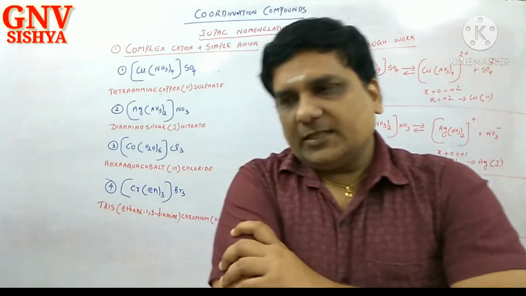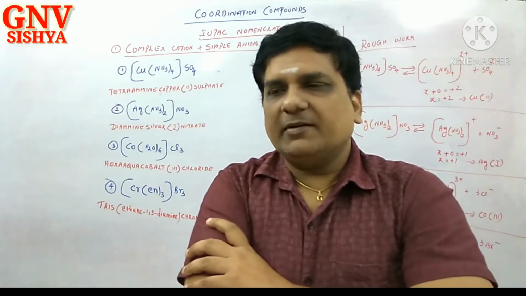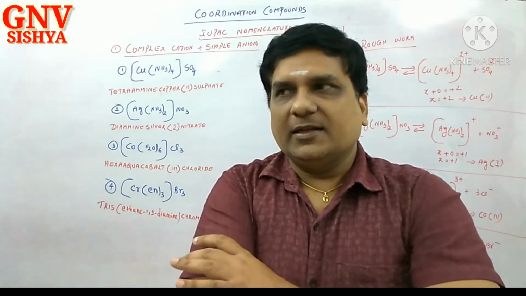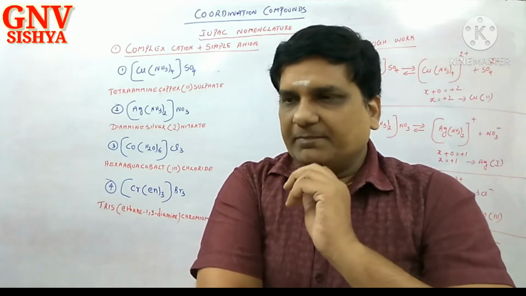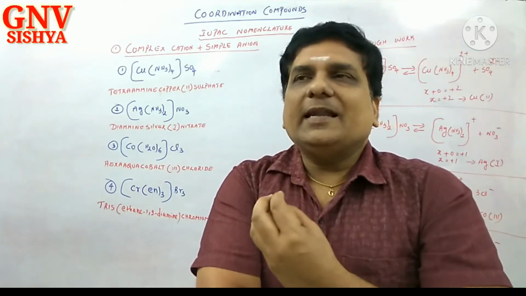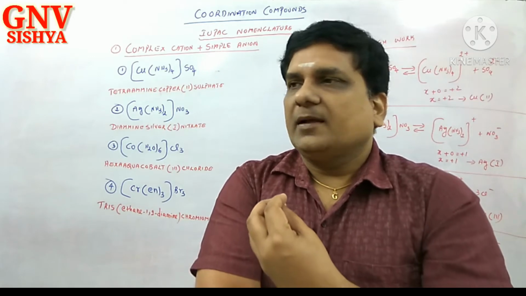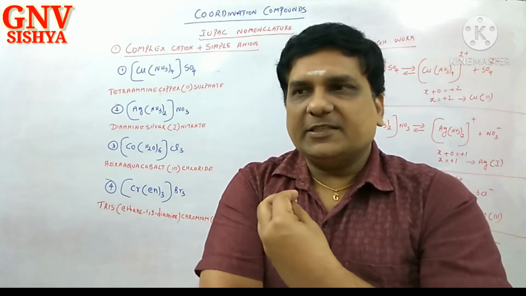Correct? That is why I never follow the textbook version as far as teaching of IUPAC nomenclature is concerned. Okay, really you will enjoy. But let me narrate the salient features orally.